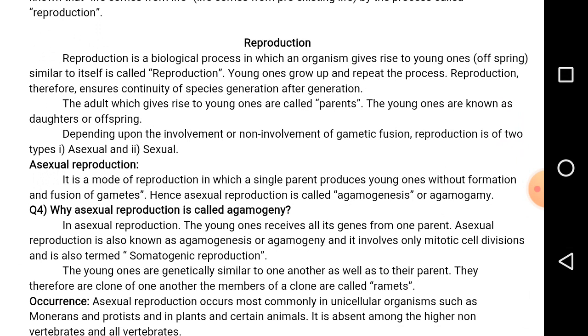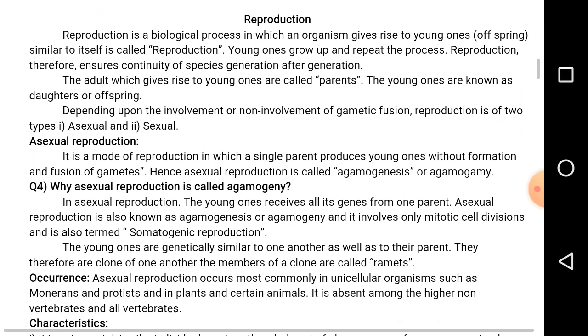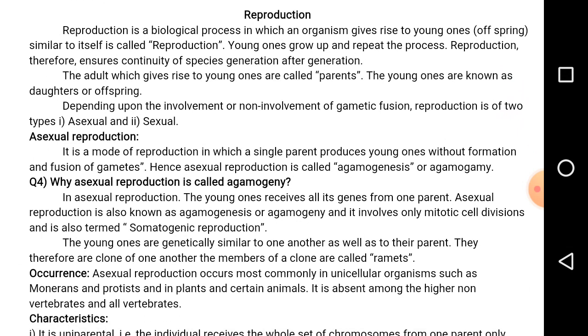daughters or offspring. Reproduction is classified into two types, that is sexual and asexual.